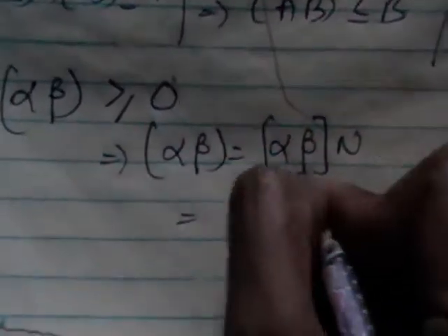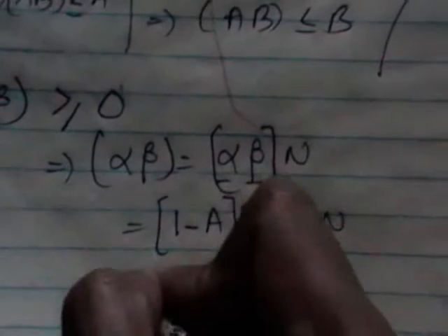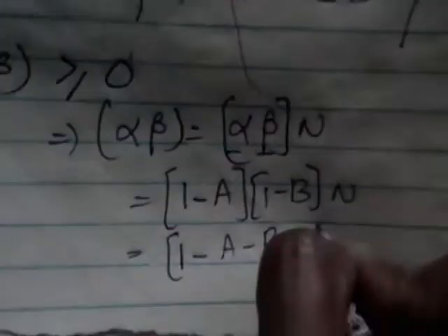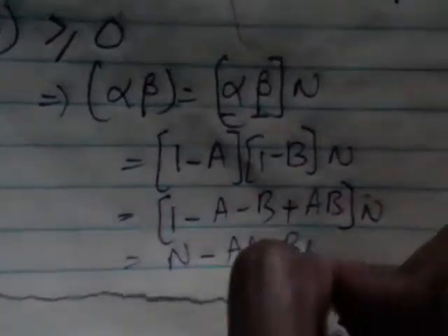The third one is alpha beta greater than or equal to 0. Consider alpha beta, which can be written as alpha beta into n. Both are negative, so we write alpha as 1 minus A and beta as 1 minus B, into n. Multiplying, you get 1 minus A minus B plus AB, into n. Again multiplying, n minus An minus Bn plus ABn.